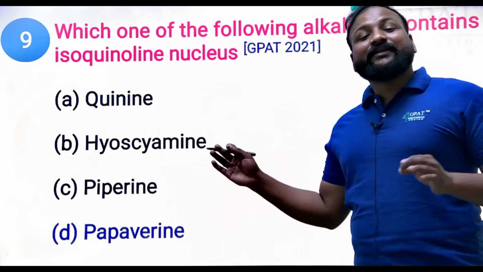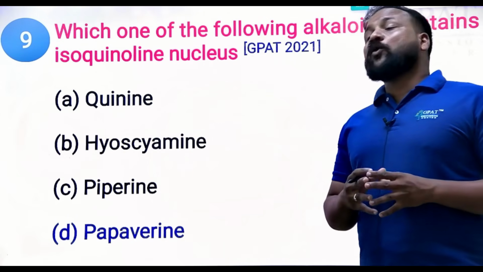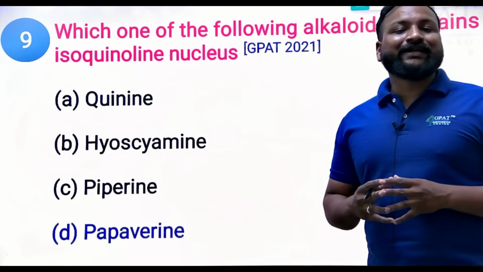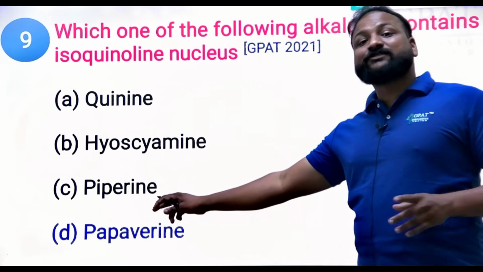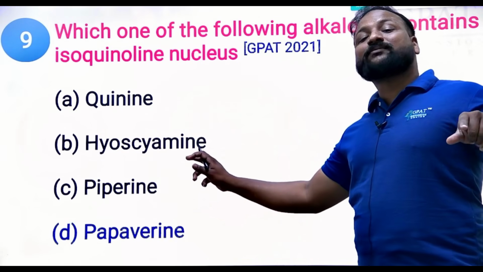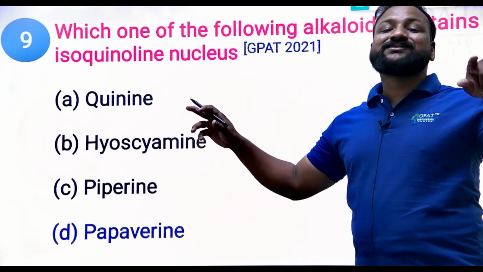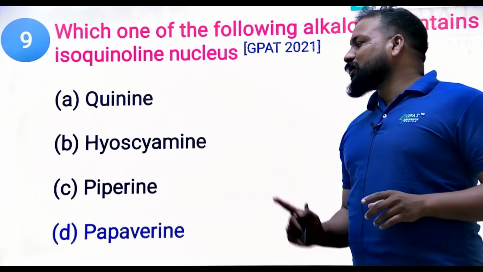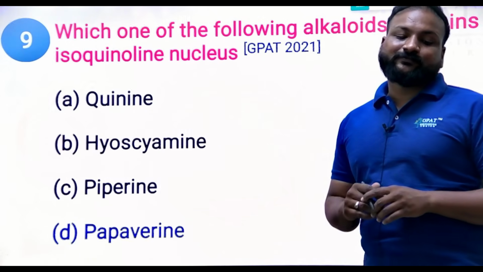Clear. In that opium, which of the following is an opium secondary metabolite? Piperine is from the pepper. Hyoscyamine is from Hyoscyamus niger, quinine is from the cinchona. So the isoquinoline nucleus containing one is papaverine.